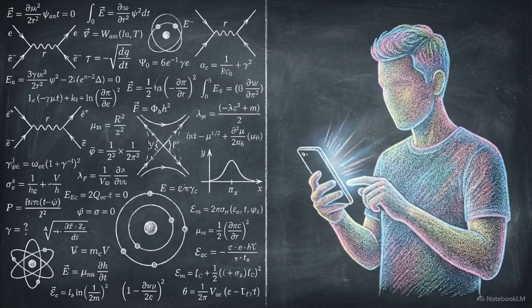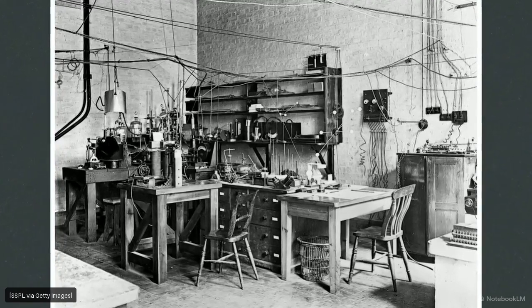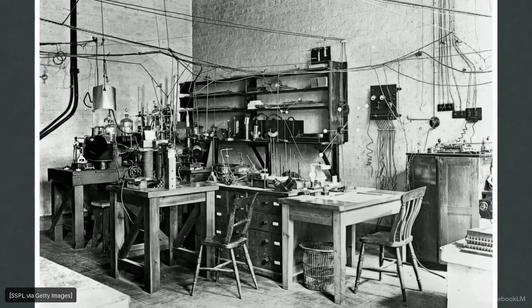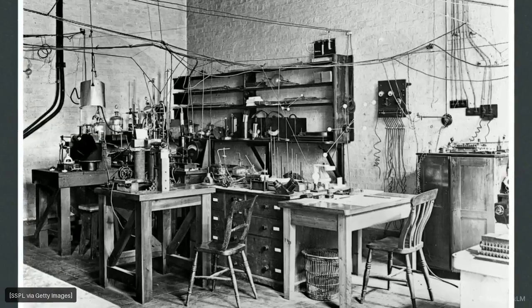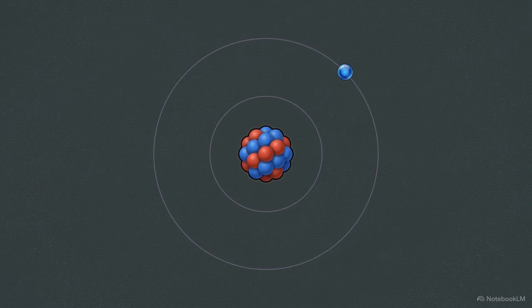So why should a high school student today care about a physics argument from the 1920s? Because early experiments on these very theories moved humanity away from passively observing the universe and allowed us to actively engineer it. By mastering Bohr's quantum leaps, scientists realized that when an electron drops from a higher lane to a lower one, it releases a single photon of a very specific color.